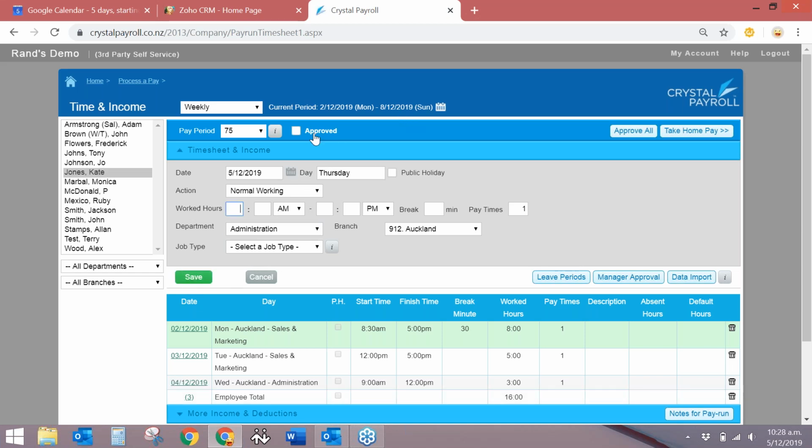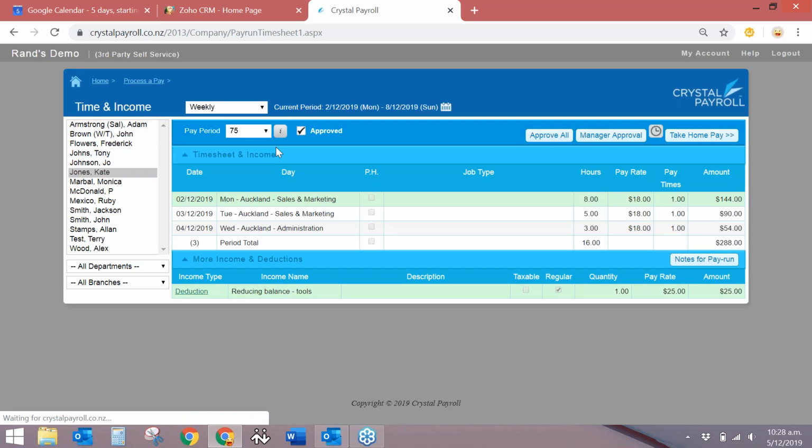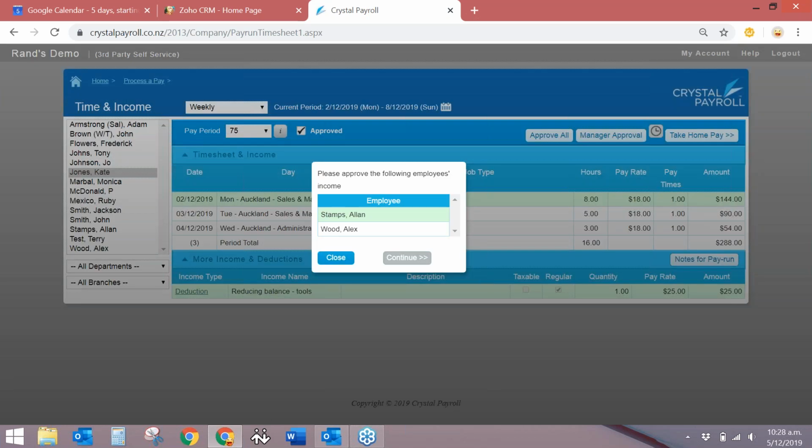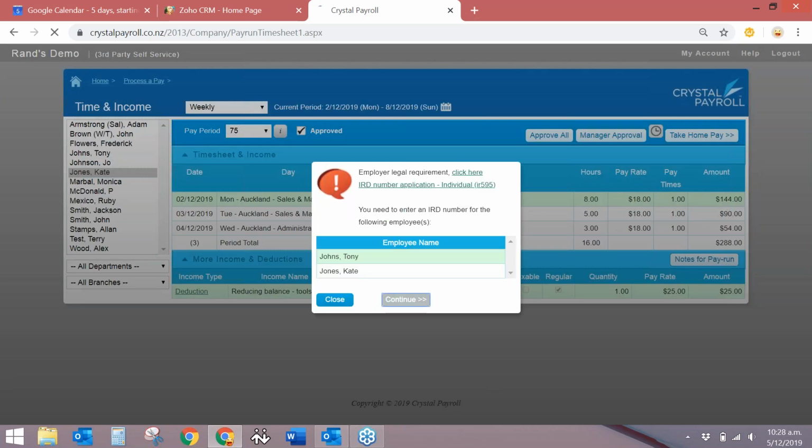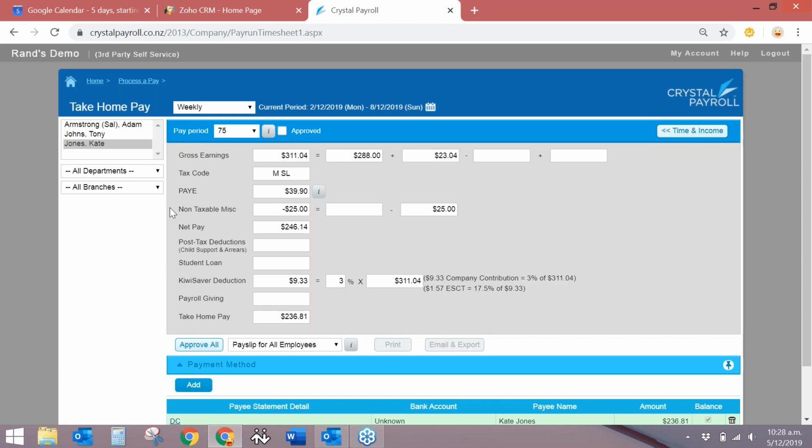So once I'm all good with that, I'll just click on to approve. So for this pay period, I've only got those 3 employees that worked this week. And I'll just click on to take home pay. So what this is going to do is going to show me a breakdown of each of the employees' pay, what their take-home pay is for that pay period. So you can flick through between them.